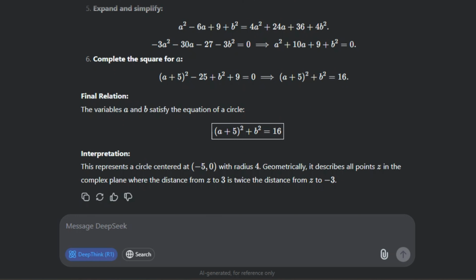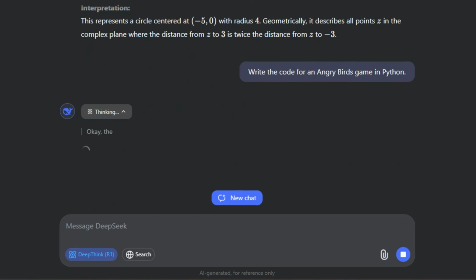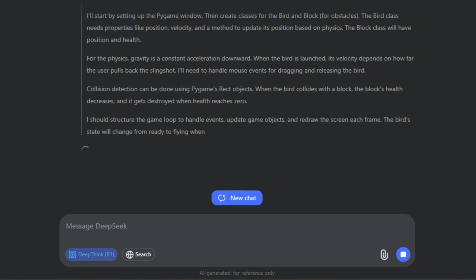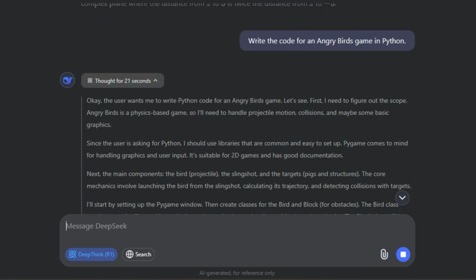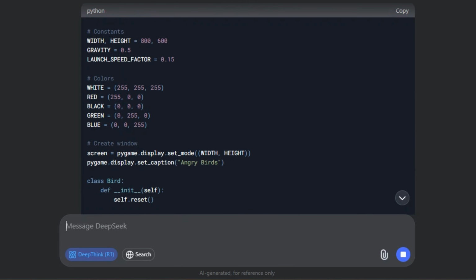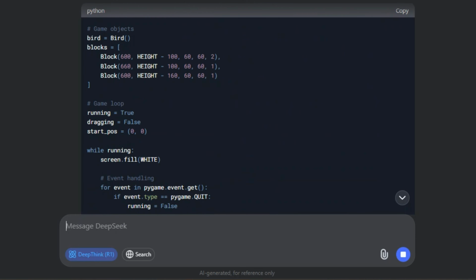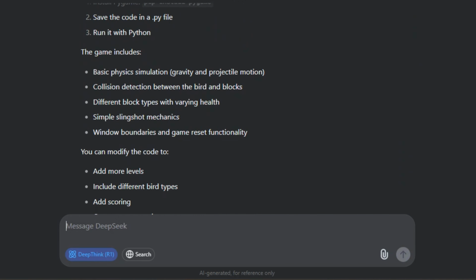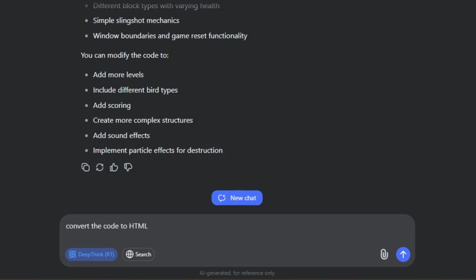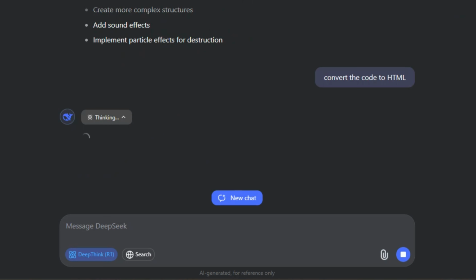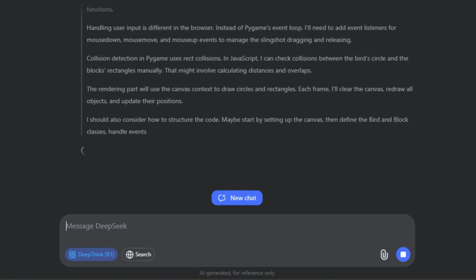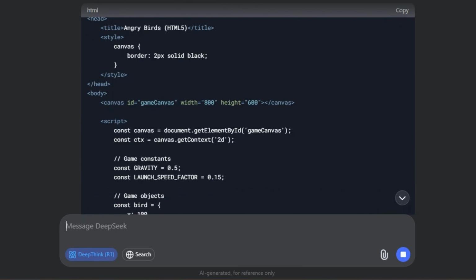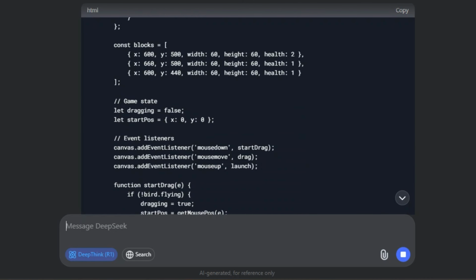Finally, I decided to try DeepSeek with a coding task. For example, I asked, write the code for an Angry Birds game in Python. Given that this is a complex task, DeepSeek only took 21 seconds to generate a long Python script. The code was a bit difficult to fully understand, but it came with a detailed explanation about what the game actually does. Then I asked DeepSeek to convert the code to HTML, and it did so successfully within 1 minute. I mean, I don't know whether these codes are correct or not, but still impressive.